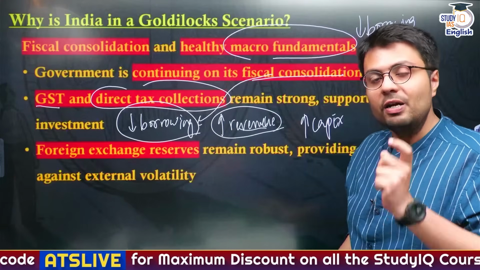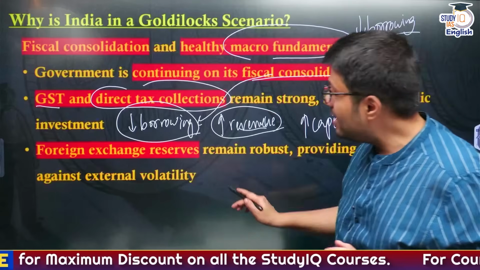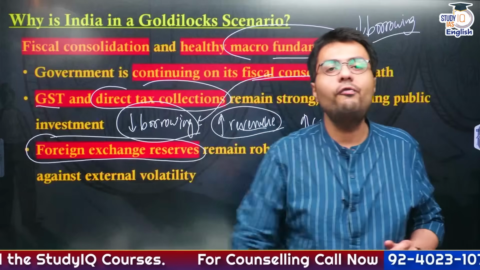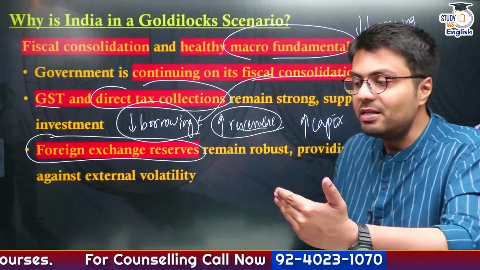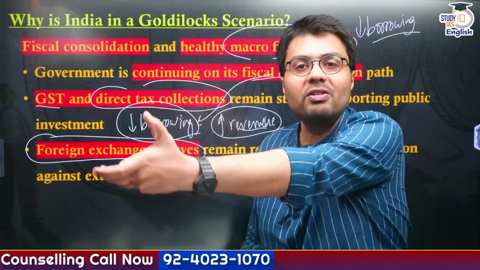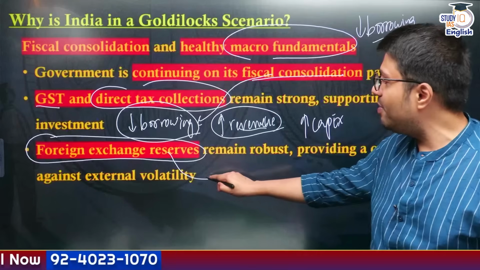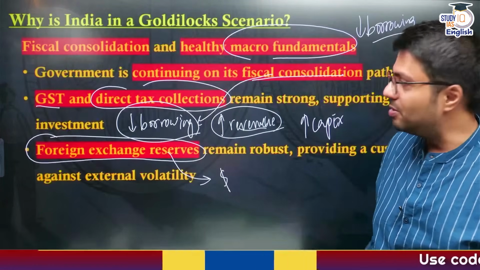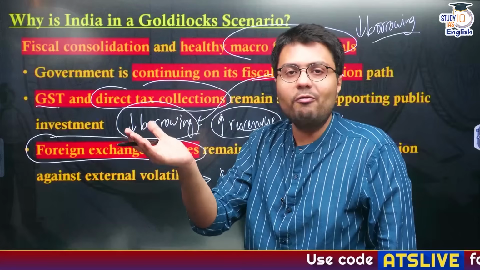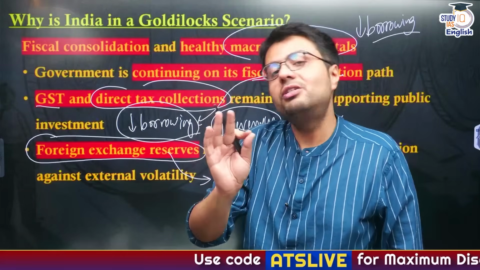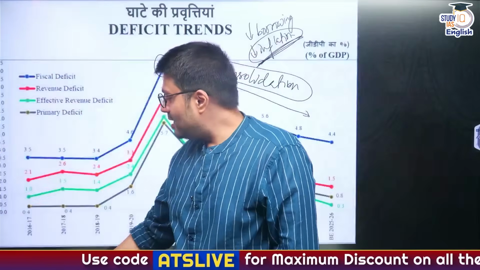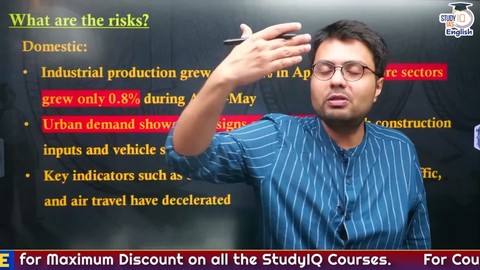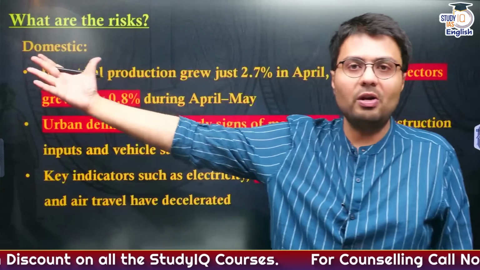And not just that, we can even protect ourselves from external volatility. Why? RBI is maintaining a healthy figure of foreign exchange reserves. So in case the demand for dollars increases in the Indian economy, RBI can safely increase the supply of dollars by using its foreign exchange reserves. So this highlights that India's government fiscal position is quite comfortable. But that does not mean that there is no risk at all. There are significant risks both in the domestic economy as well as the external sector.